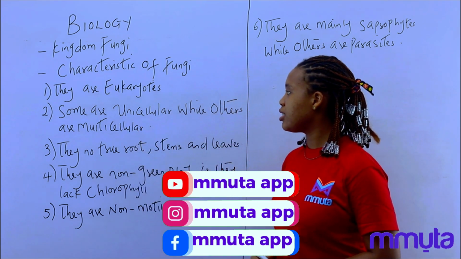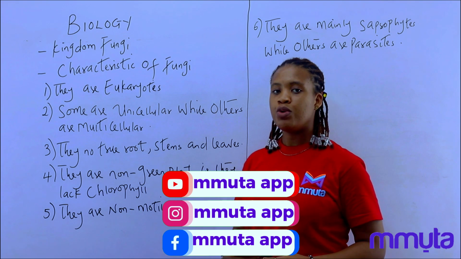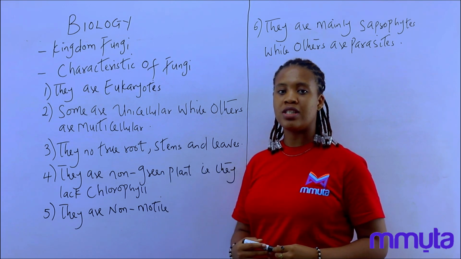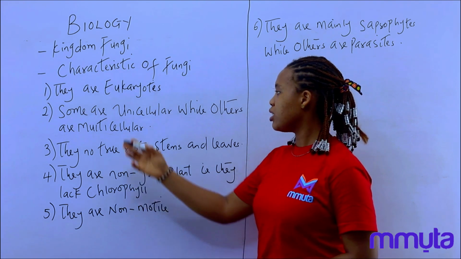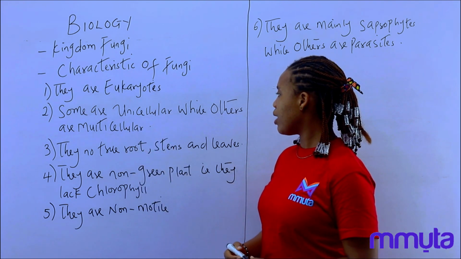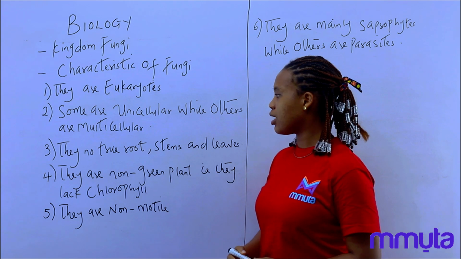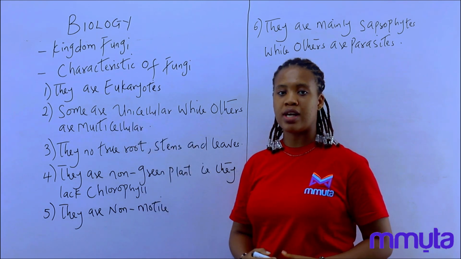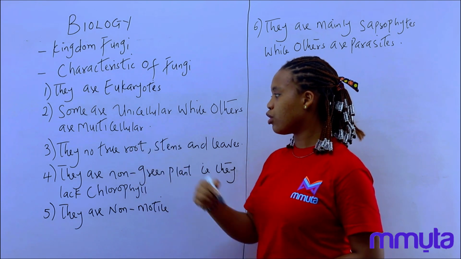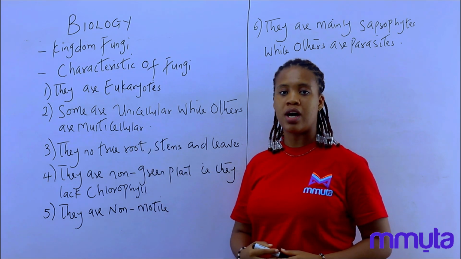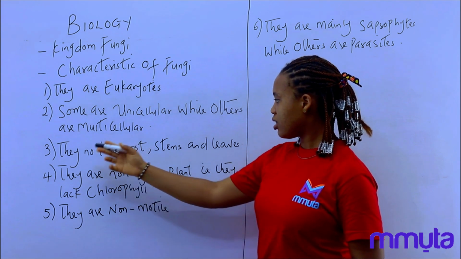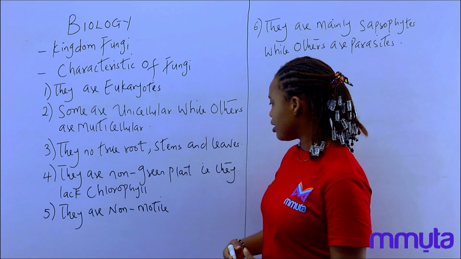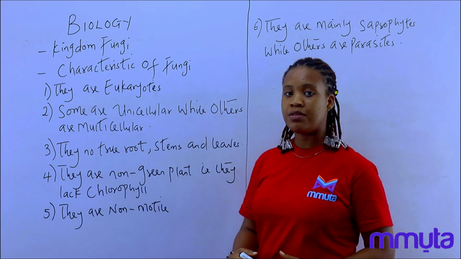The first one says they are eukaryotic, which means that they have a well-defined nucleus enclosed in a nuclear membrane. The second one is that some are unicellular while others are multicellular. Examples of the unicellular ones are yeast, and examples of the multicellular ones are mushrooms. The third one says they have no root, stem, and leaves.